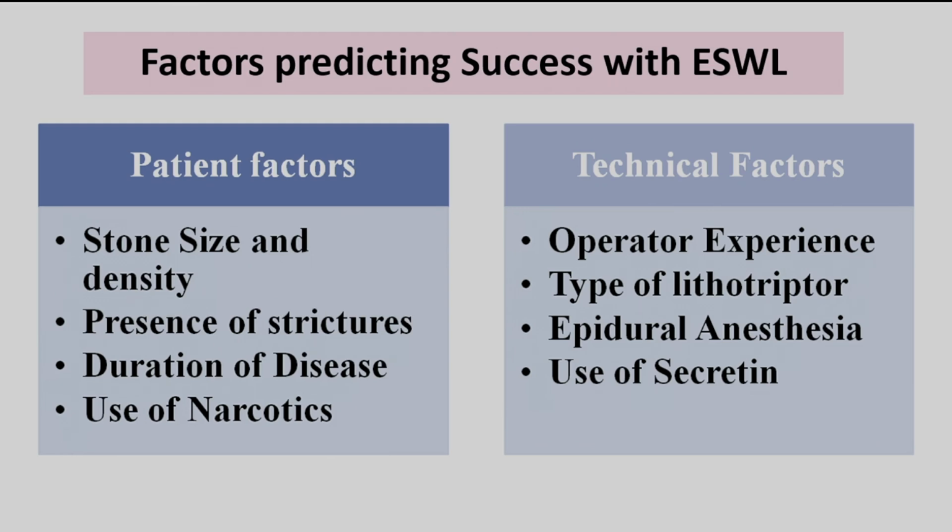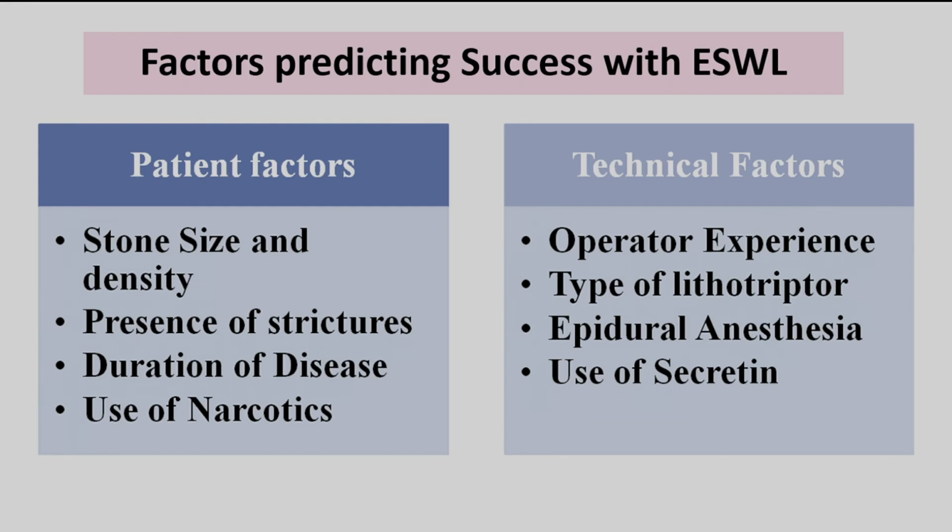At least 5,000 shock waves should be given on the stone. Most people use the urology ESWL machine, and the person should be dedicated to it. Otherwise, the number of shock waves given to the stones is less, and these stones are not broken. So it is very important to have a dedicated person for ESWL.